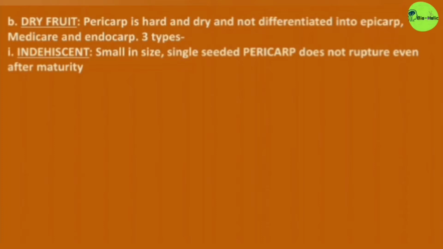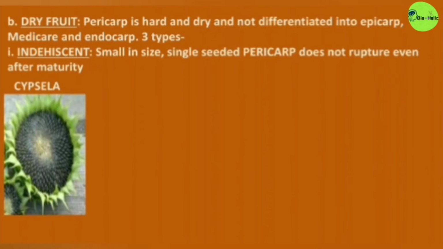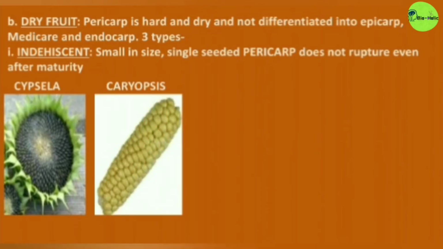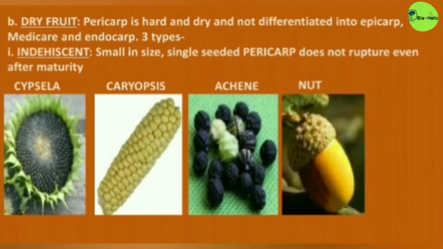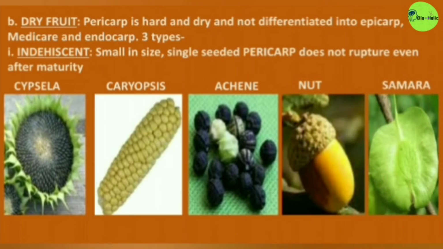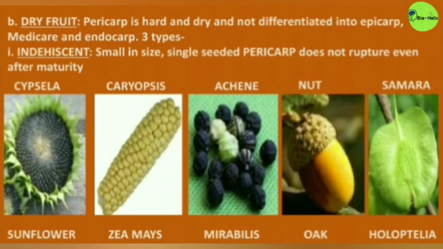And dry fruits. These can be indehiscent, and those can be divided into cypsela, caryopsis, achene, nut and samara. These are the examples.